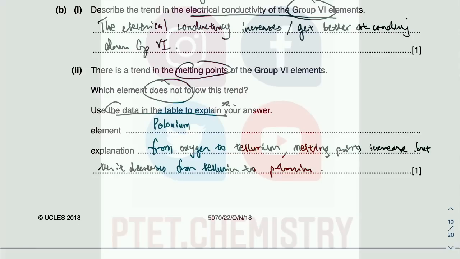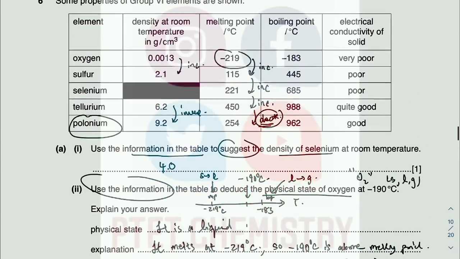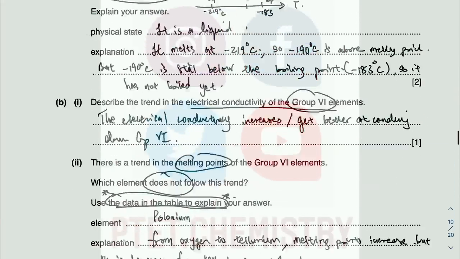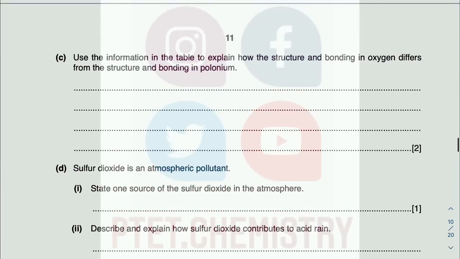They want you to use the data in the table to explain your answer. So they say it does not follow the trend. So they're not asking you whether it's the structure or the bonding. There's a different kind of question. What they want here really is, why does it not follow the trend? What makes you say it does not follow the trend? Well, you can compare them. You can see it increase, and then suddenly there's a decrease. So generally it increased, but that decrease there is strange. As a science student, you need to think about what is strange, what is out of ordinary, that kind of thing. Yeah.